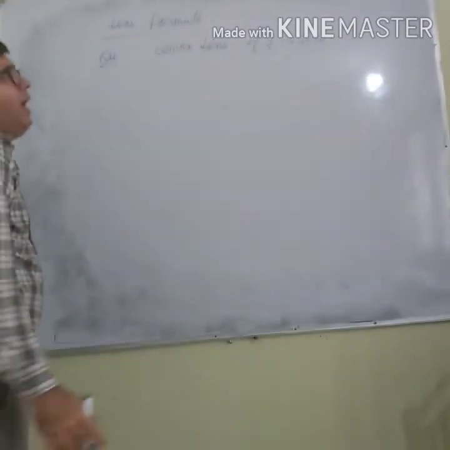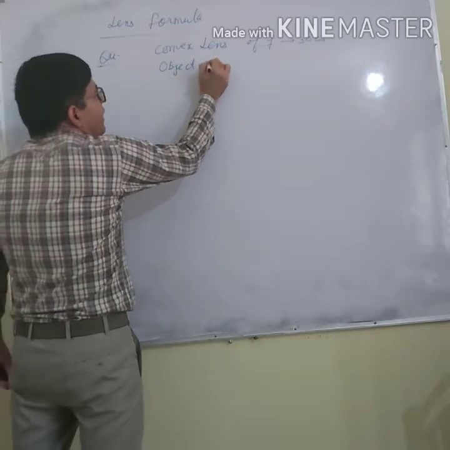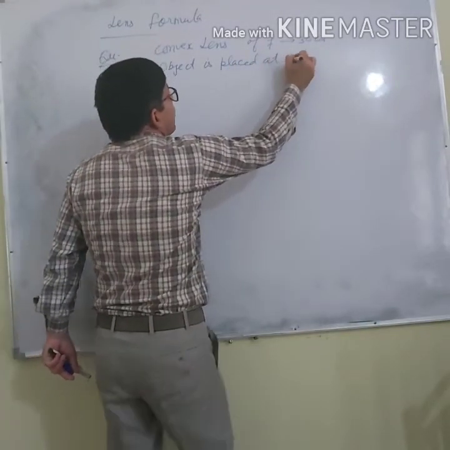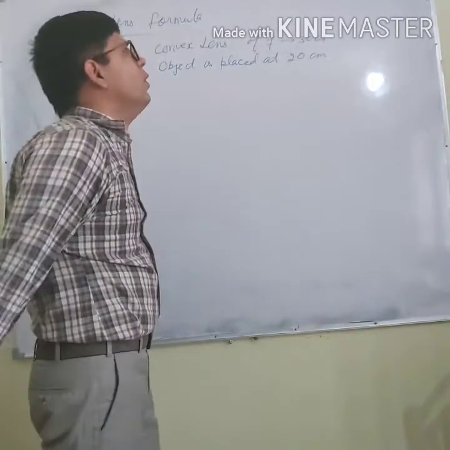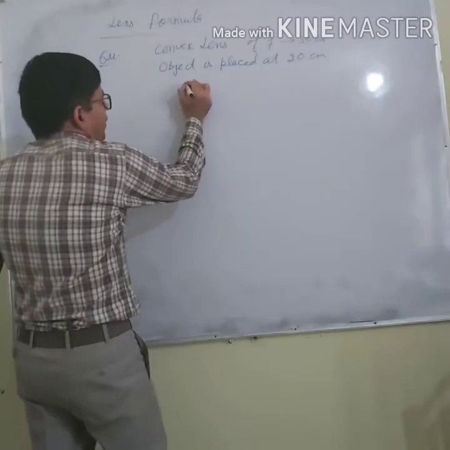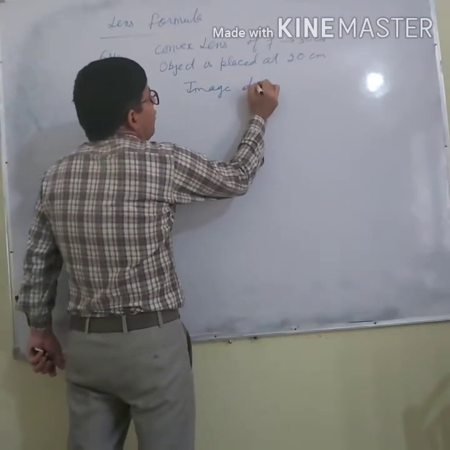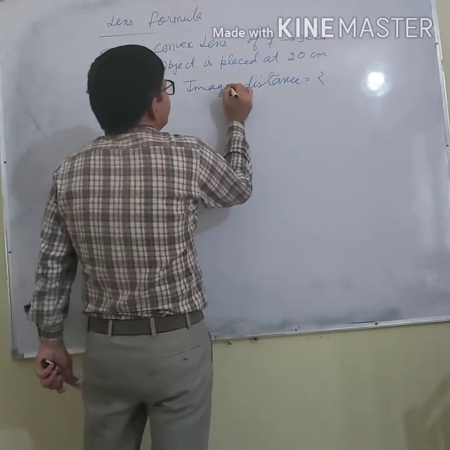An object is placed at 20 centimeter in front of the lens. Where is the image formed? That is, calculate the image distance.